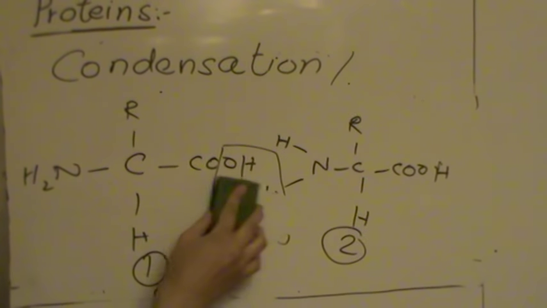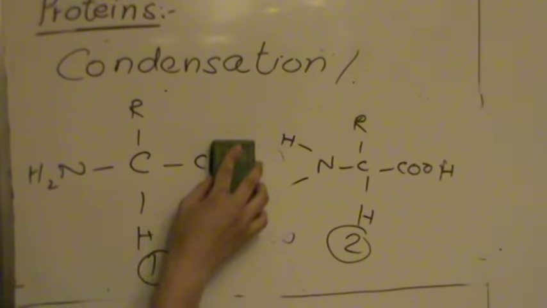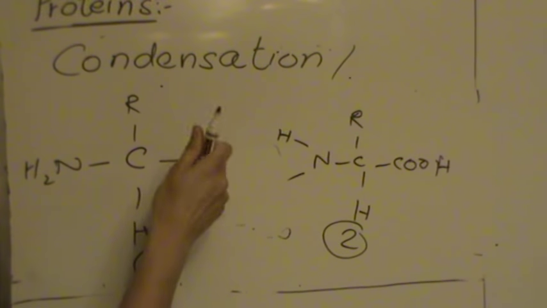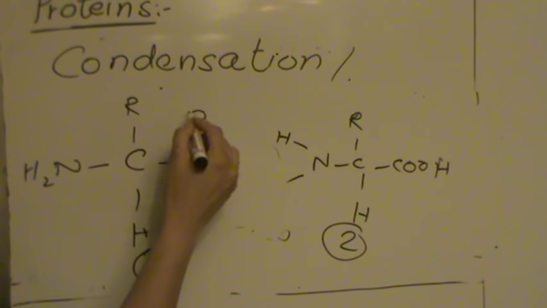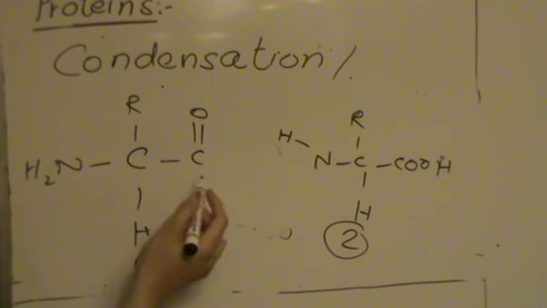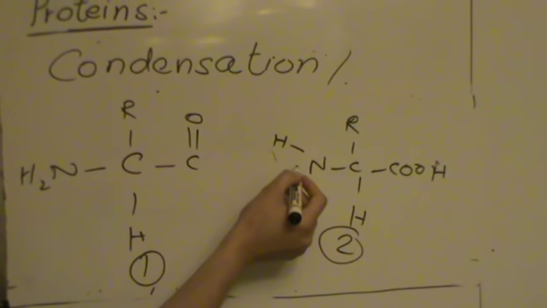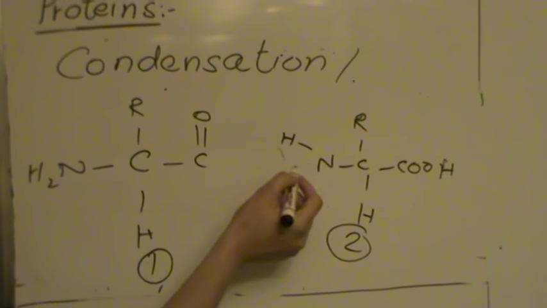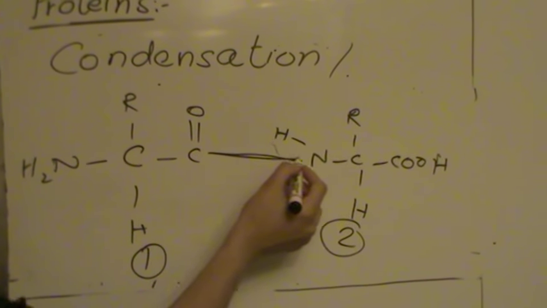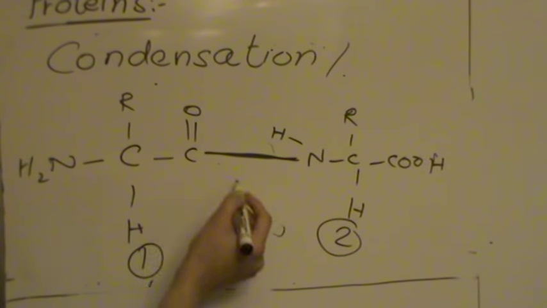When a water molecule is released, a new chemical bond is formed between the carbon of one amino acid and the nitrogen of another amino acid. This is the bond.